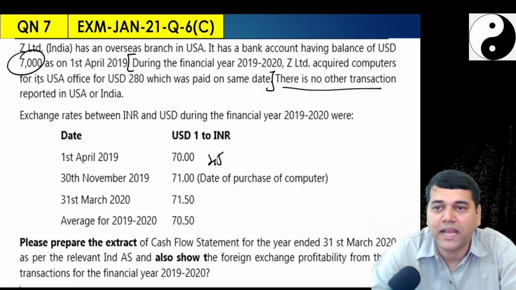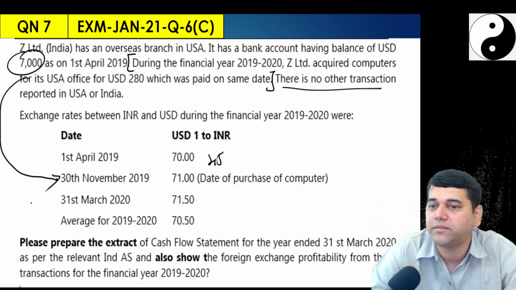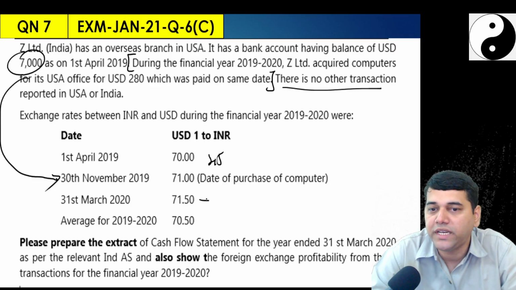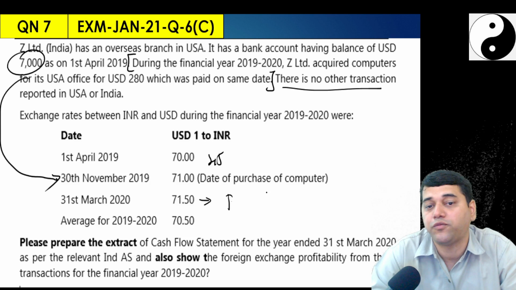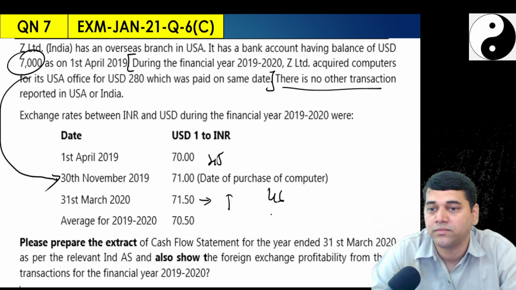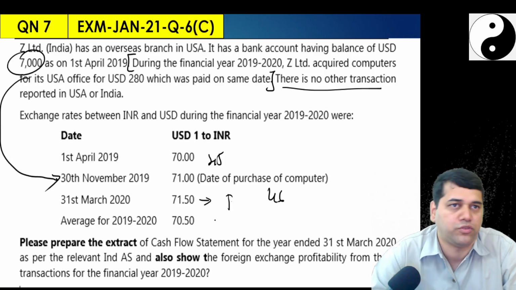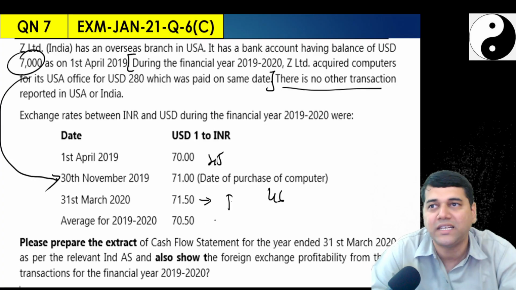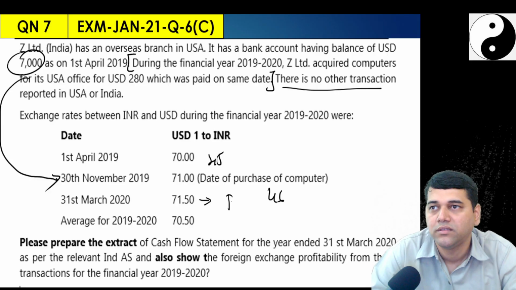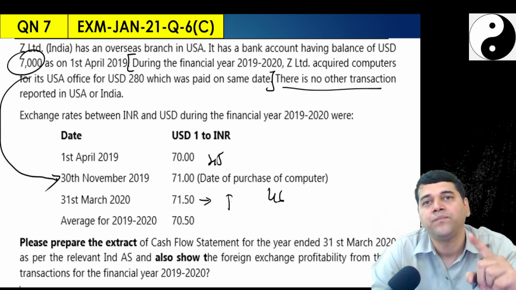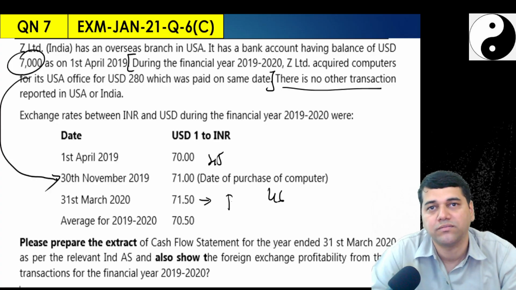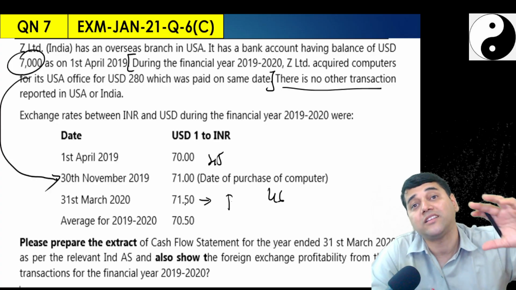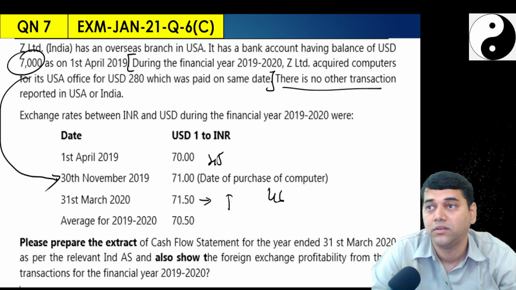30th November, since they added this, they gave you one new line item. 31st March, why do I need this? To translate, which was 46 rupees in my previous question. The average rate they have given you simply to confuse you, because there is no P&L item during the year. If at all P&L items are there, they will be translated at an average rate. And this is applicable for the translation of the financial statement as a whole.